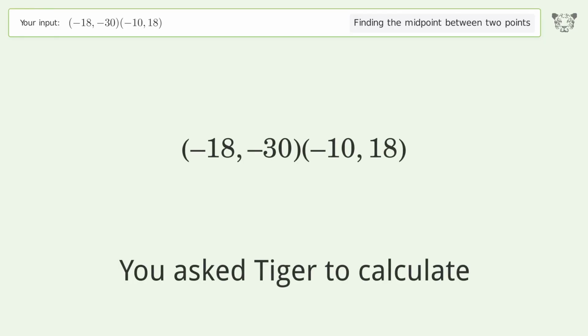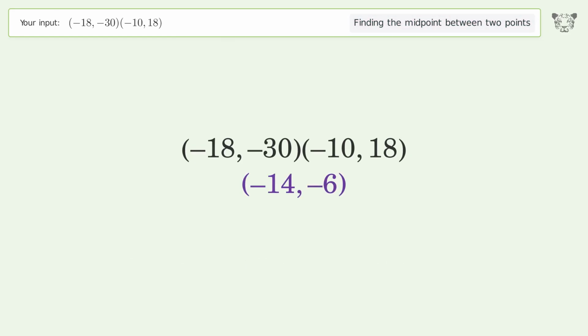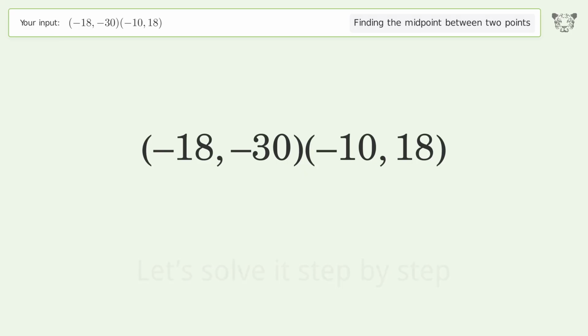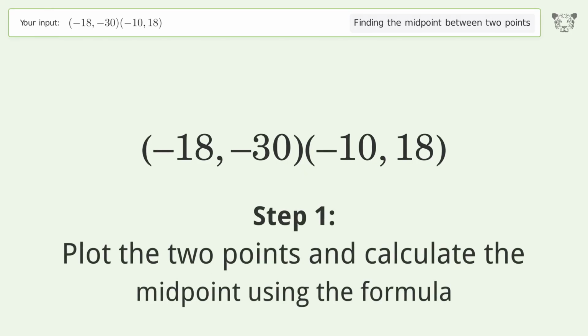You ask Tiger to calculate. This deals with finding the midpoint between 2 points. The midpoint between the 2 points is -14, -6. Let's solve it step by step. Plot the 2 points and calculate the midpoint using the formula.